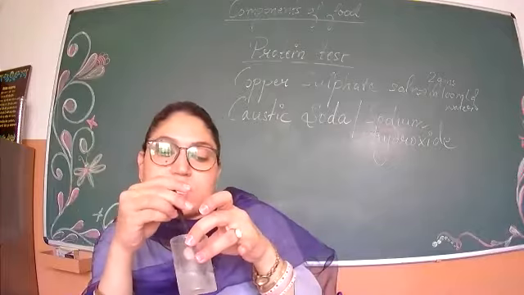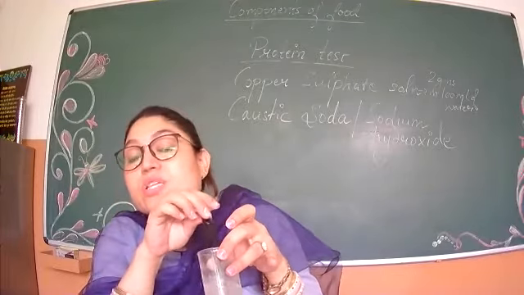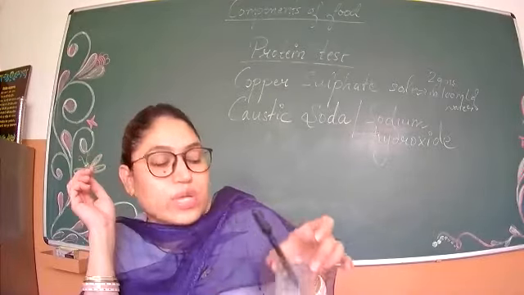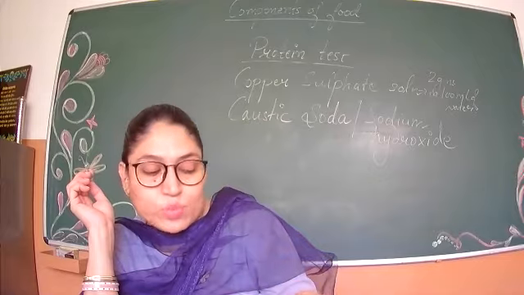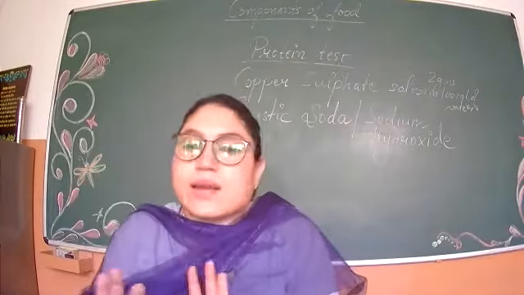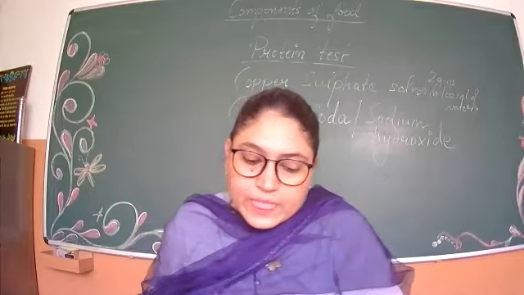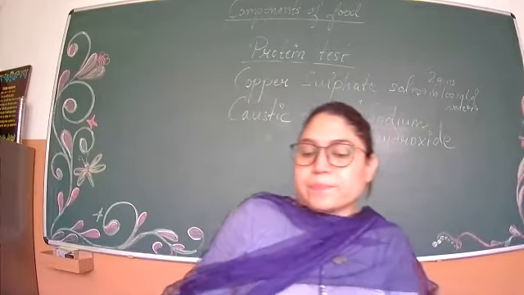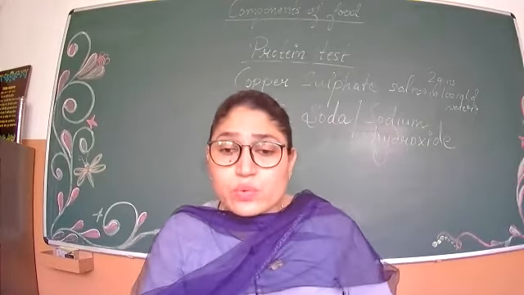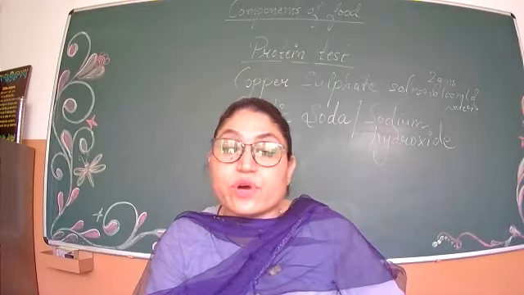So this is caustic soda, also known as sodium hydroxide. So these two chemicals are ready. Now how to do the protein test? Now see, I'm going to read. Take a small quantity of a food item for testing.